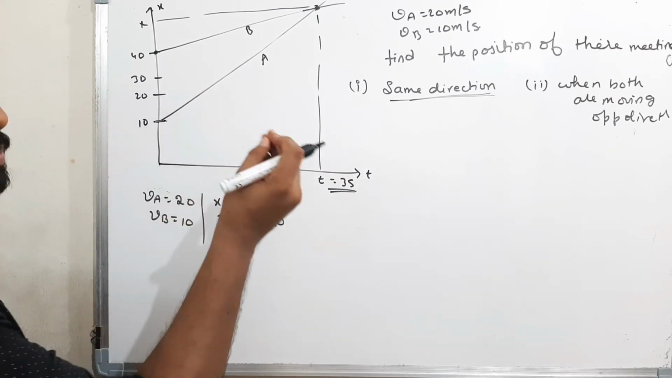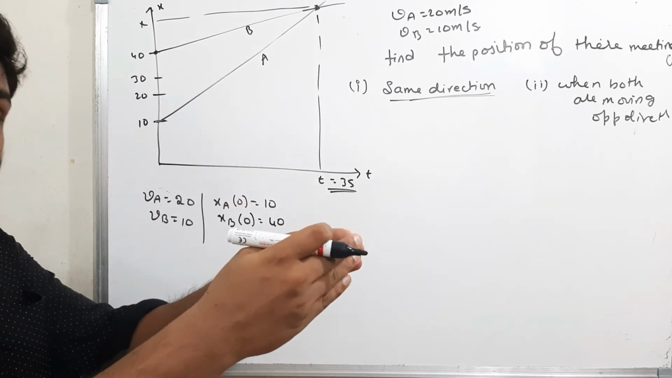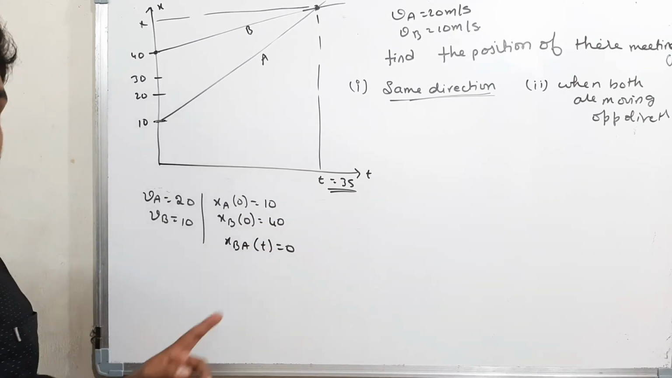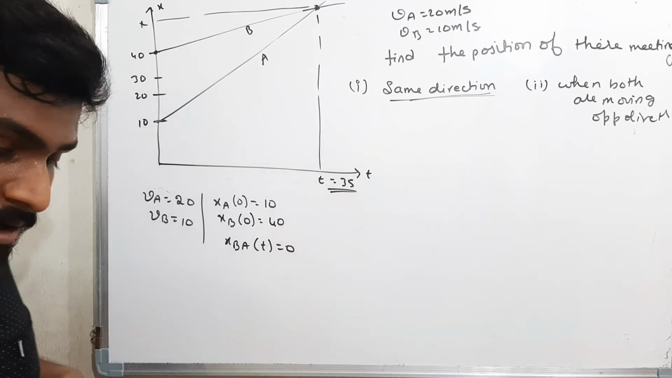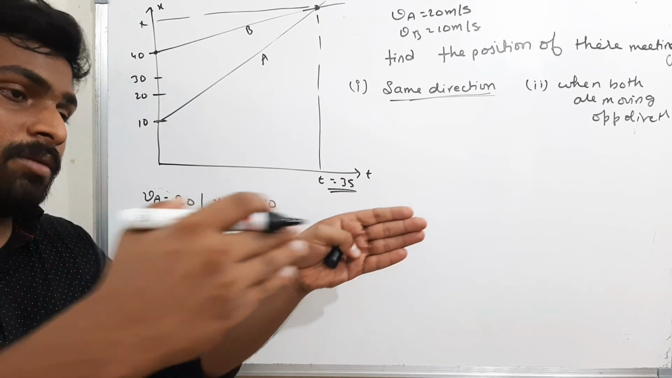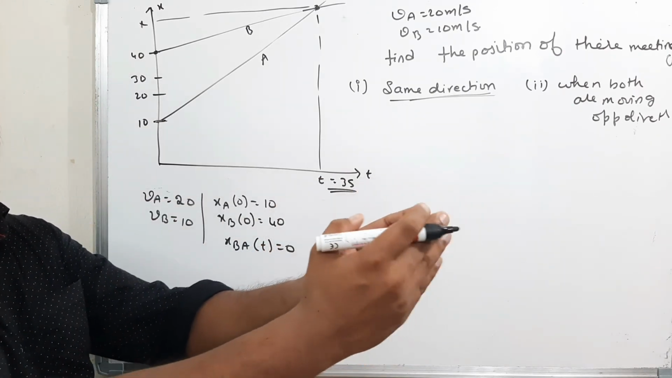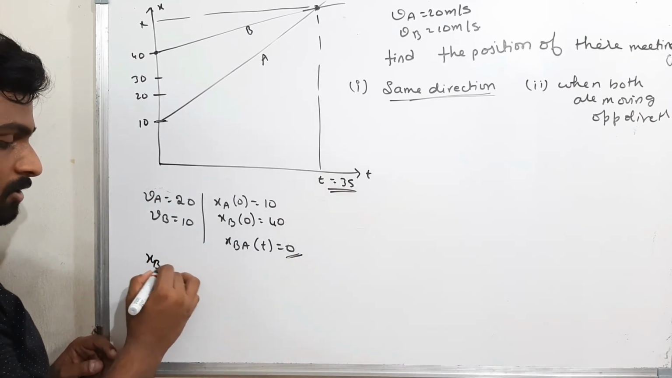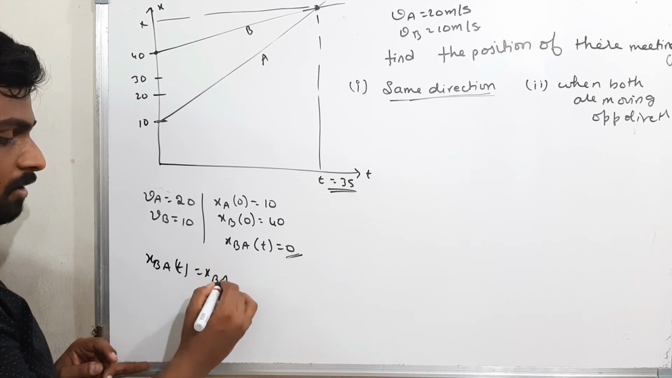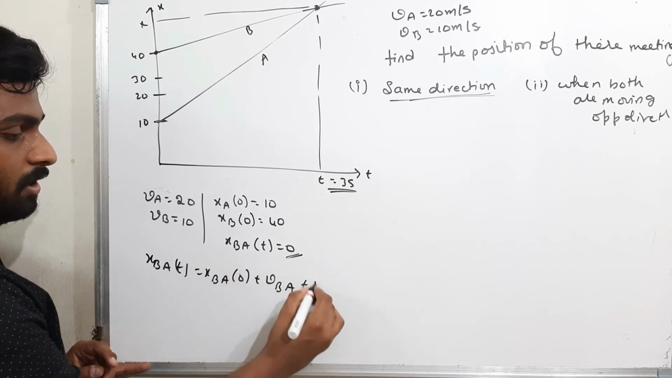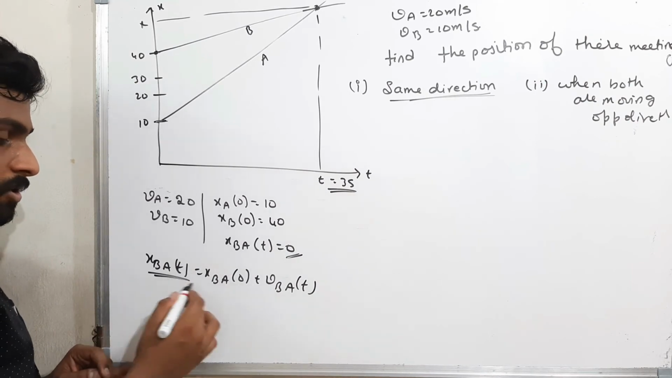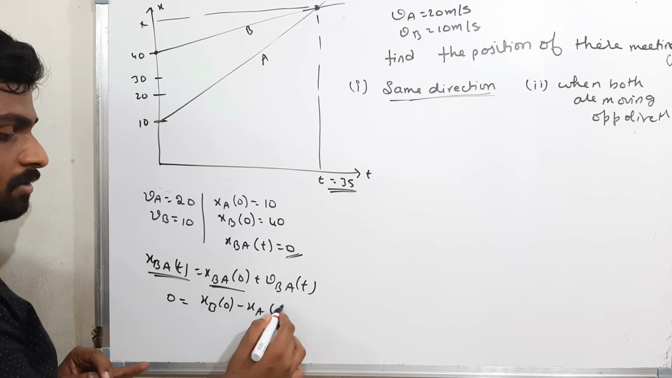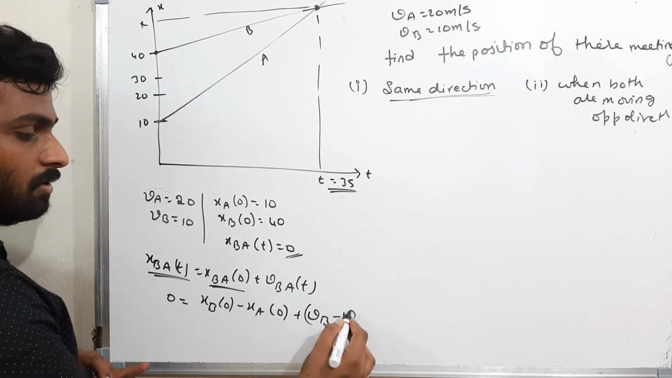Now, they told to find the position of meeting. When they are meeting, what is the relative position between A and B? X_BA of t is how much? 0. When they are meeting, the relative position between them is, say my friend and I are both running and we are meeting at some point. What is the relative position between us? The relative position between us is 0. Now use the formula. What is that formula? X_BA of t is equal to X_BA of 0 plus V_BA times t. Remember this equation? Now it is equal to 0. What is X_BA of 0? That is X_B of 0 minus X_A of 0 plus (V_B minus V_A) into t.